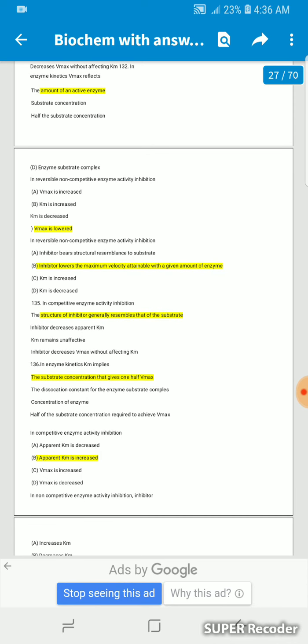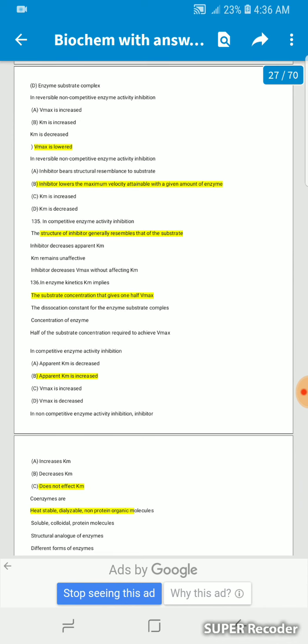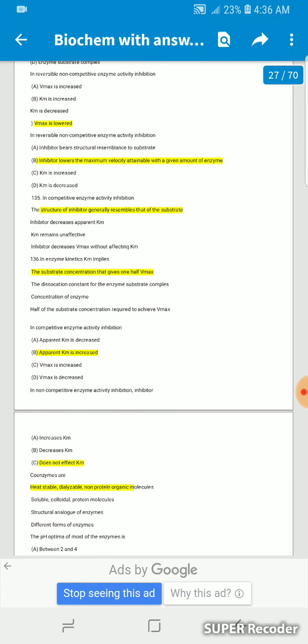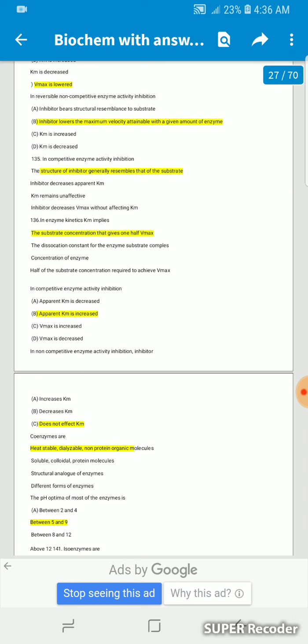In reversible non-competitive enzyme inhibition, Vmax is lowered. In reversible non-competitive enzyme inhibition, the inhibitor lowers the maximum velocity attainable with the given amount of enzyme. In competitive enzyme inhibition, the structure of the inhibitor generally resembles that of the substrate.